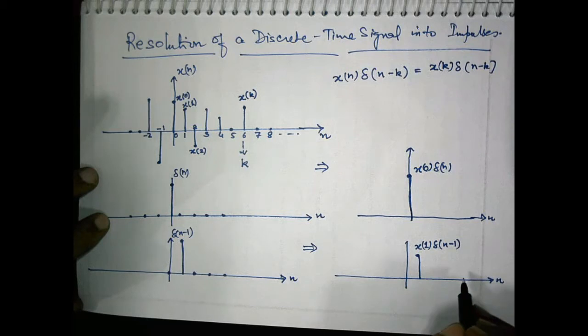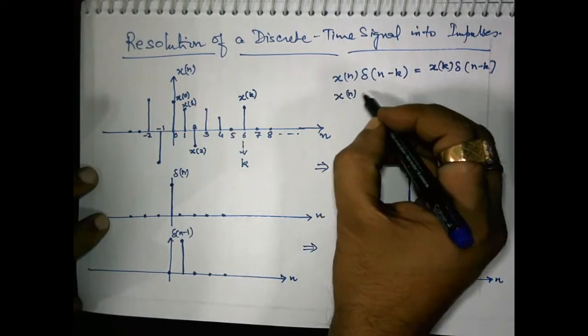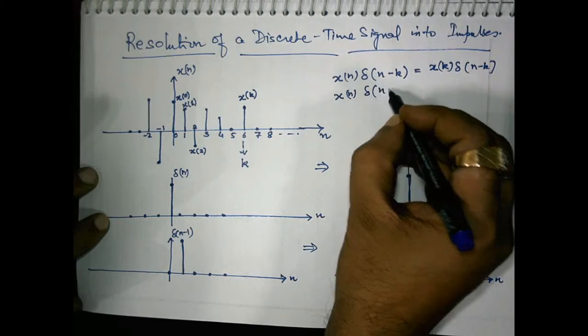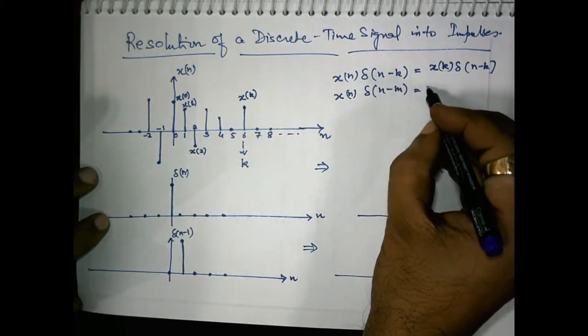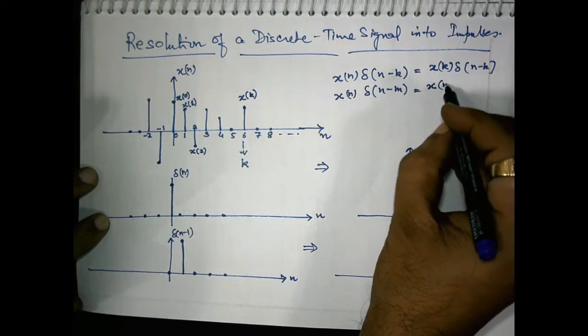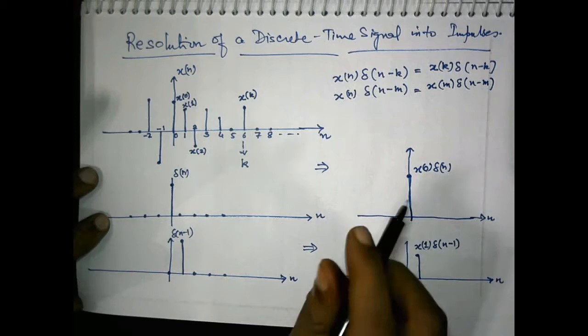This you can very easily visualize from these pictures. Suppose I take another shift value, this means I am going to multiply x(n) by delta(n minus m). So naturally we will obtain at the output x(m) delta(n minus m).